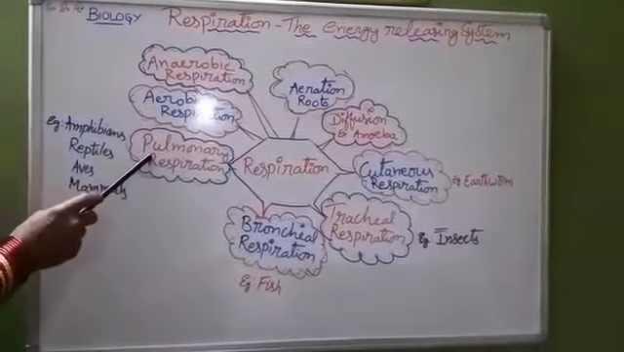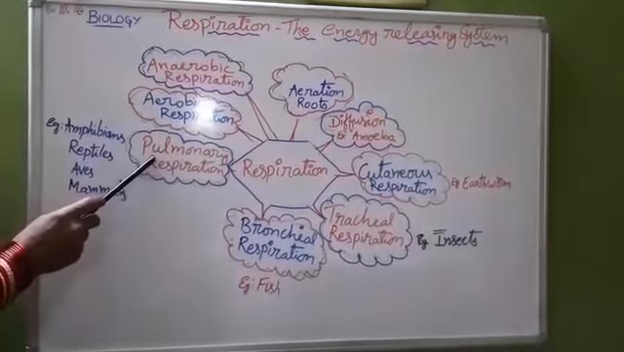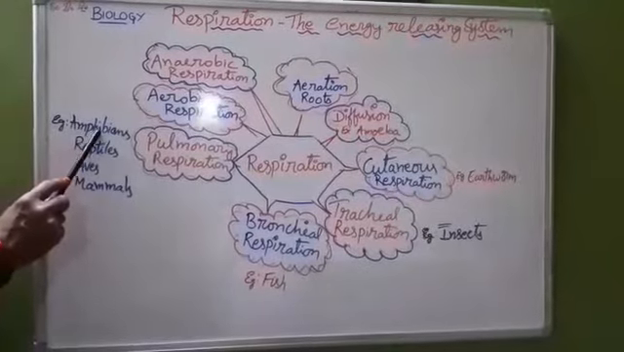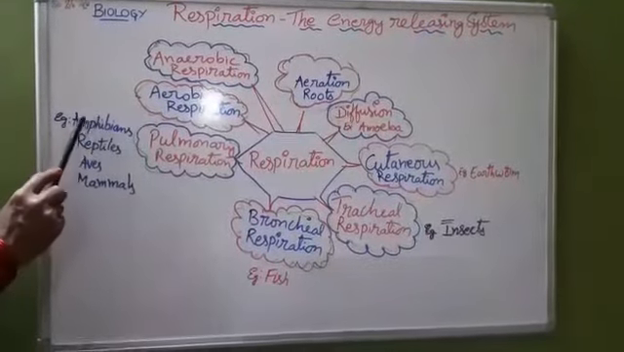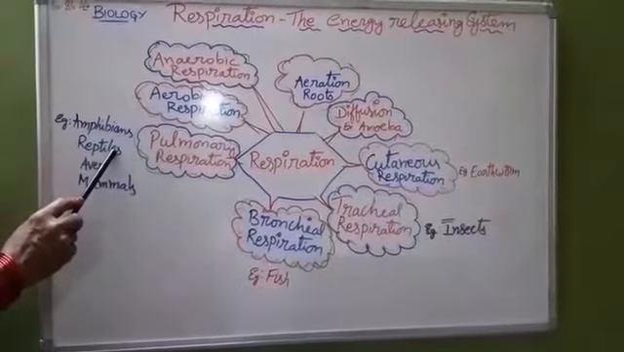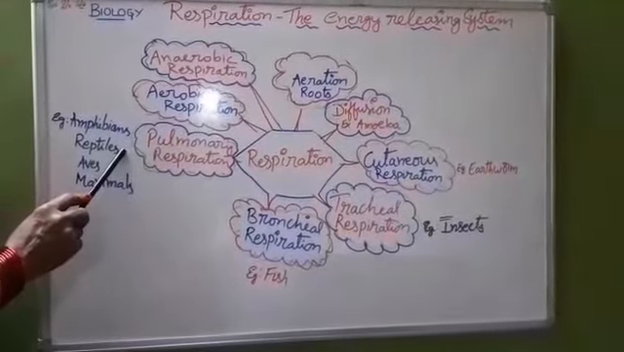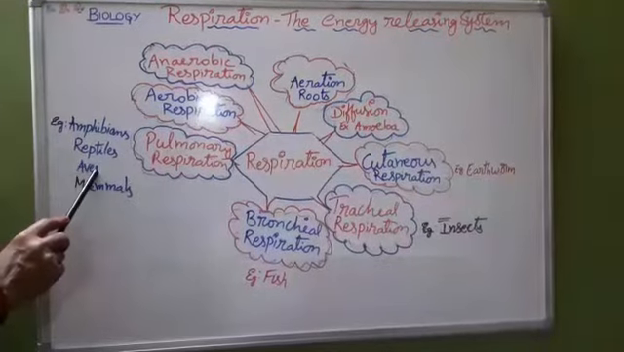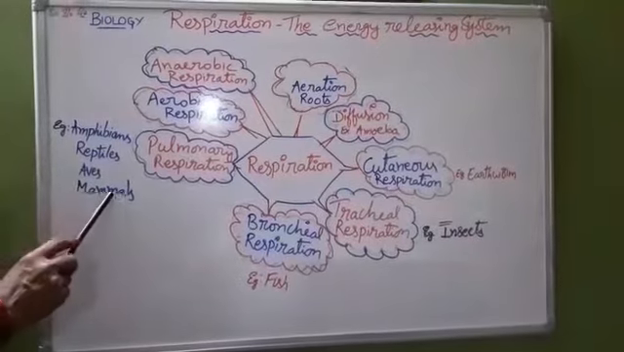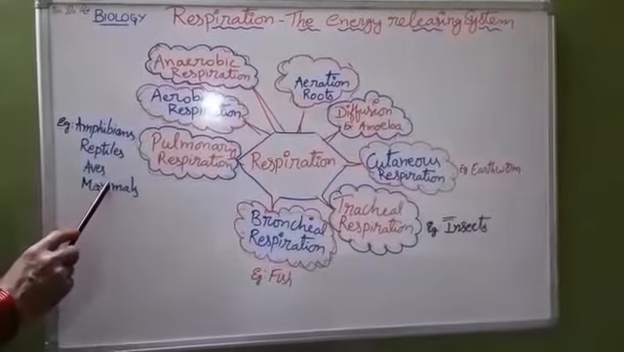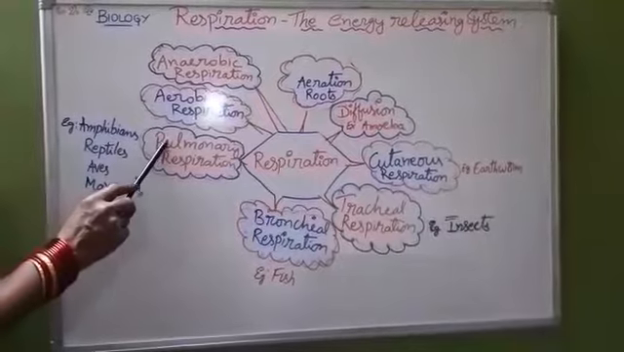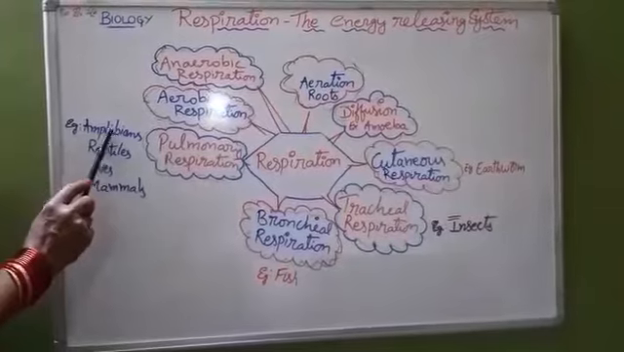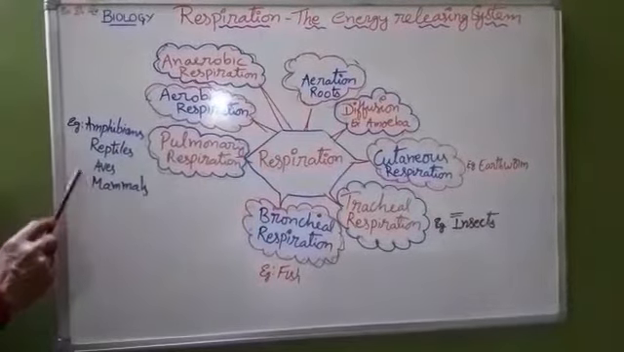The other way of respiration is pulmonary respiration through lungs. Examples are amphibia, where frogs are the example for amphibians. Reptiles, see, lizards and snakes are the examples for reptiles. All the birds belong to aves, and then mammals. Human beings belong to the mammalian class, mammalia. So here the lungs are the respiratory organs in amphibians, reptiles, aves and mammals.